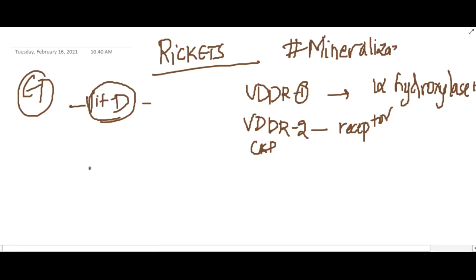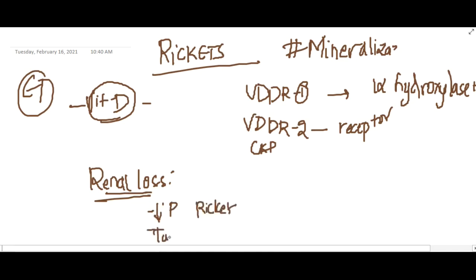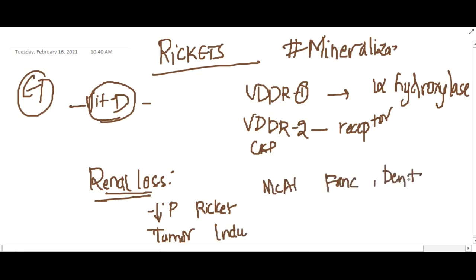Then we have other etiology like renal losses. Sometimes vitamin D is lost in the urine through the kidneys in different diseases. Like in hypophosphatemic rickets we have renal losses, or tumor induced rickets, or McCune-Albright syndrome, Fanconi's disease and Dent's disease, and also distal renal tubular acidosis.